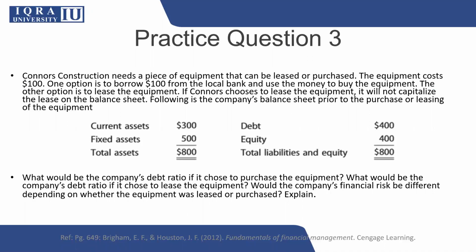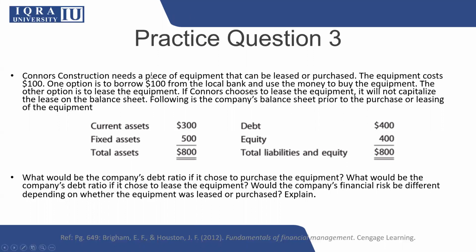If you look at the first line, the company is planning to take equipment, and they have two options. The one, they can take it on lease, or the second, they can purchase it. So naturally, if you do not have funds, you will plan to take a loan, and then with the help of that fund, you will be planning to buy the machine or equipment. The equipment cost, for simplicity, we take only $100 so that you will not get confused in the amount. You can simply understand the concept which arises in these two cases.